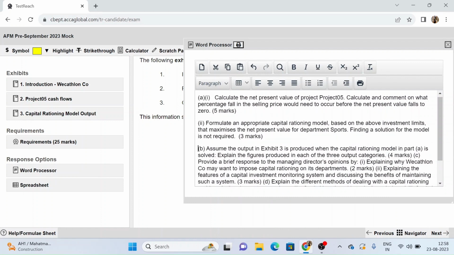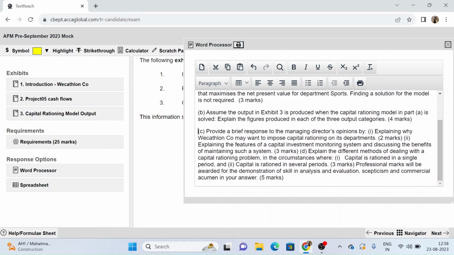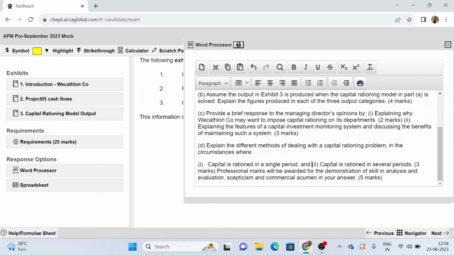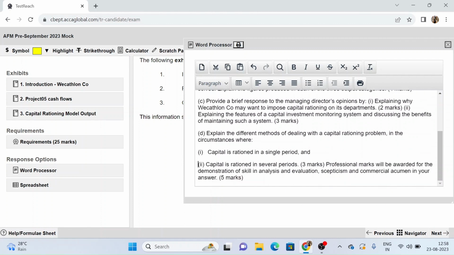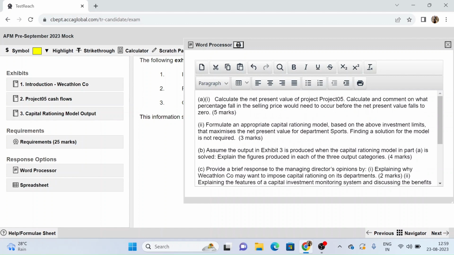So I have part B, part C, and then I have part D also. Right. So part D is our last part. It has two subparts in itself, and then we are mentioned about the professional marks that will be awarded, and it is 5 marks for this question. So let's get started. First of all, we have to calculate the NPV of the project.